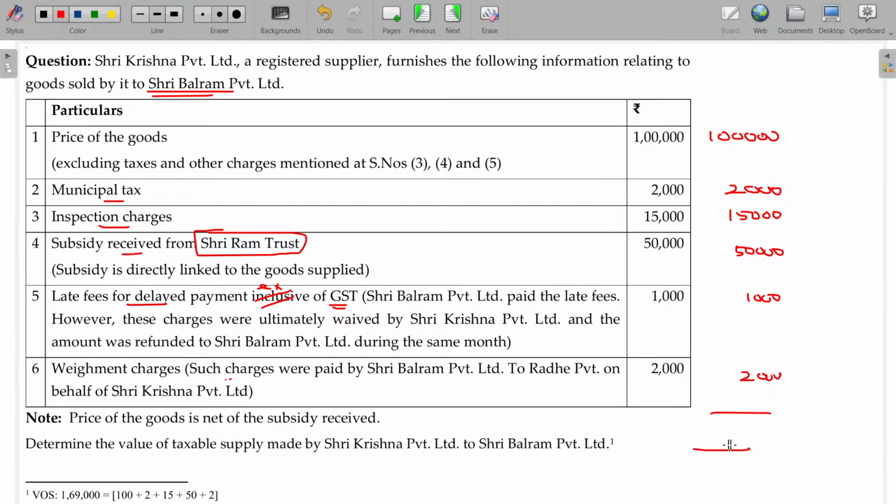Now what is the total value? 1 lakh? 2,000, okay. Ultimately waived here. I missed this, sorry. This one is waived. This one only on payment basis. So it is ultimately waived, so you don't need to add. So the final value being 1 lakh 69,000. Okay. Clear?